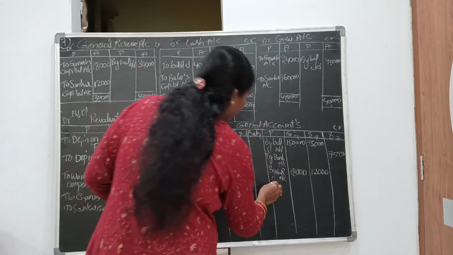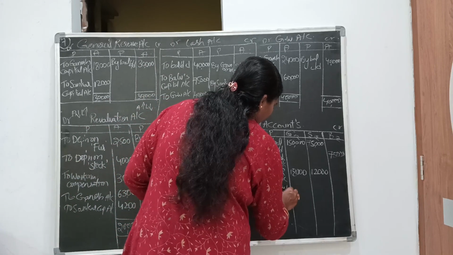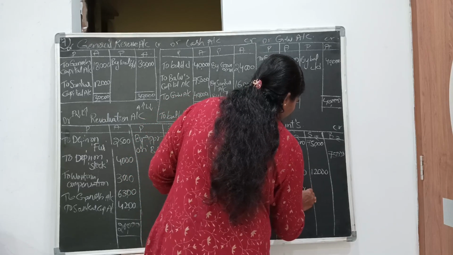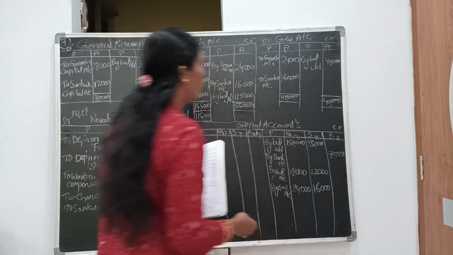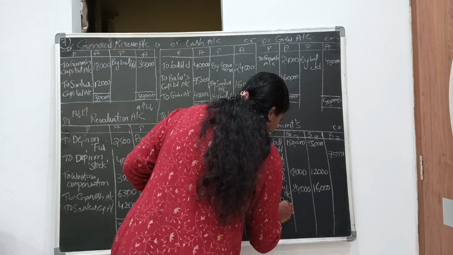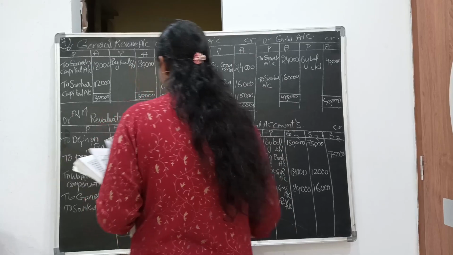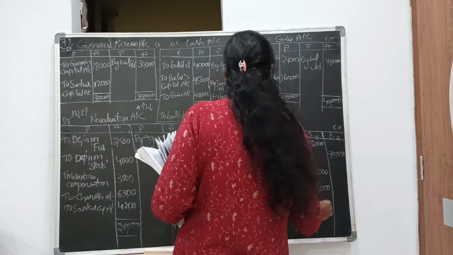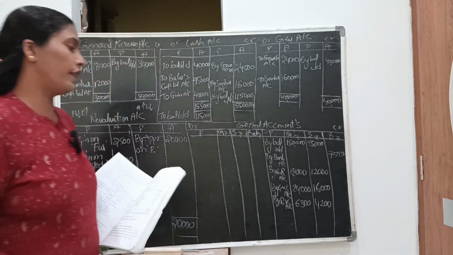The goodwill account amount is 24,000 and 16,000. Revaluation profit: 6,300, then 4,200.